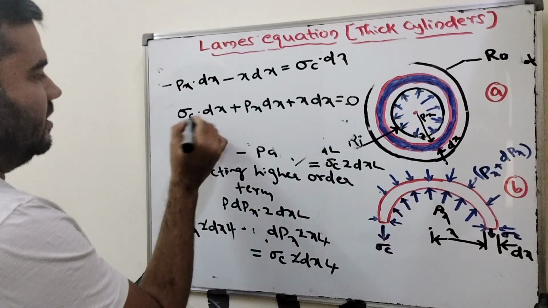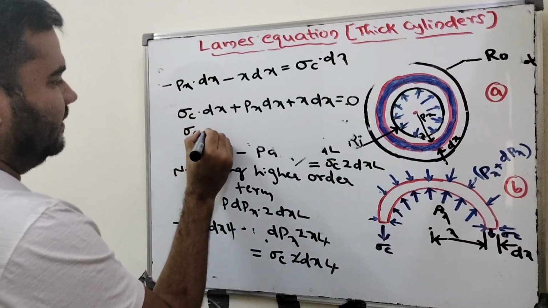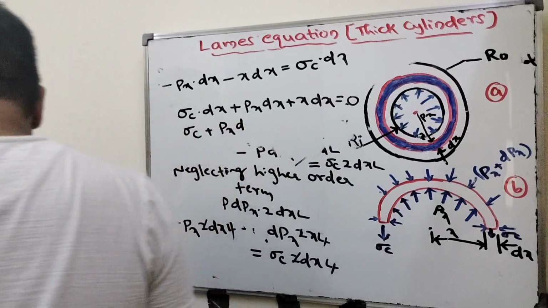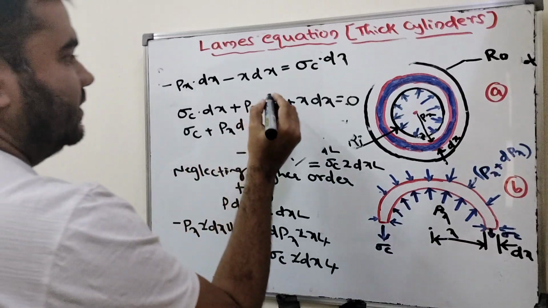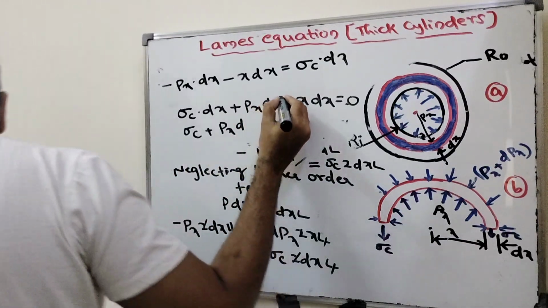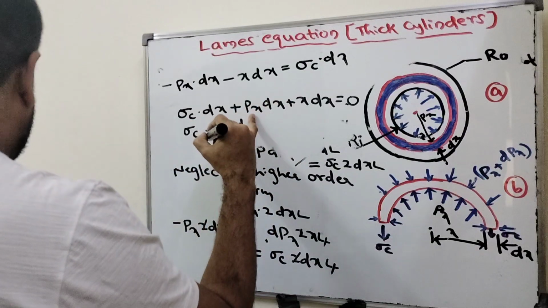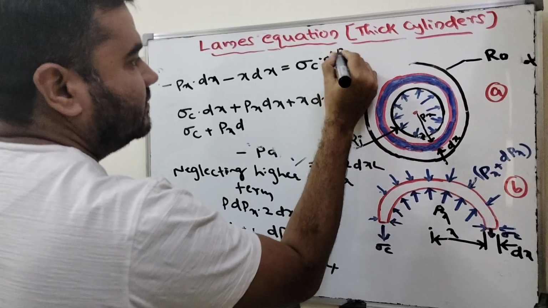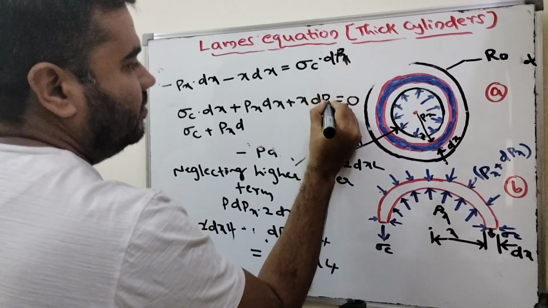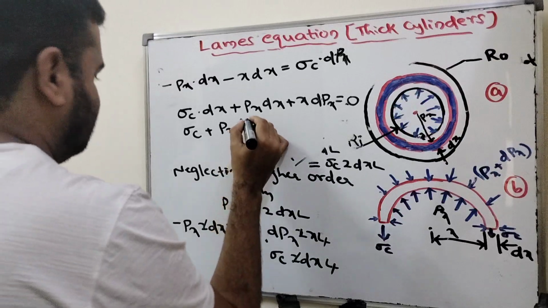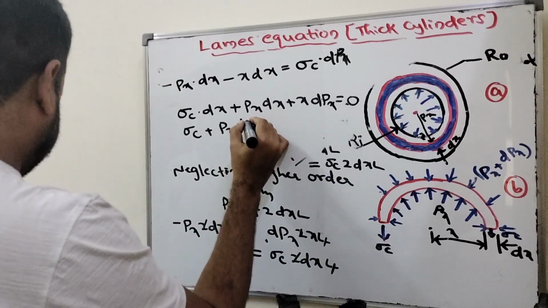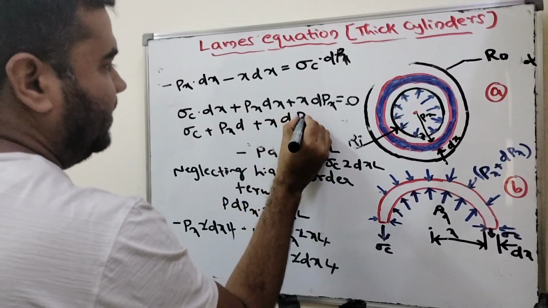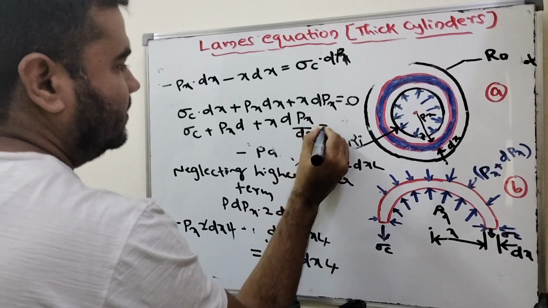Now just divide by dx here. After simplification, sigma c plus Px plus x into dPx by dx equals 0.